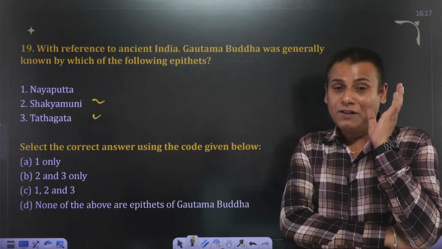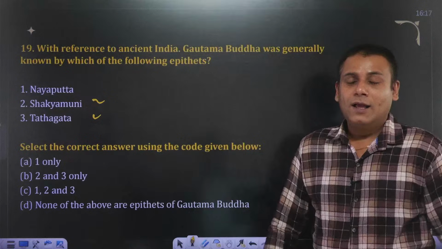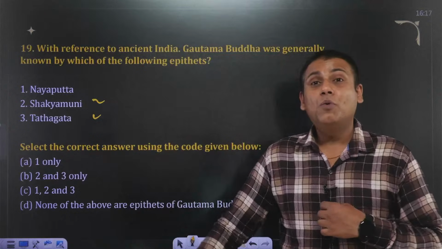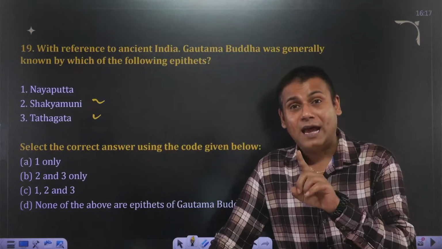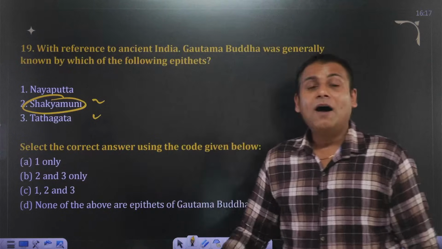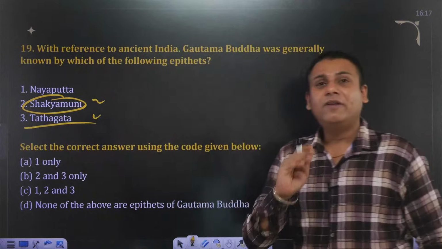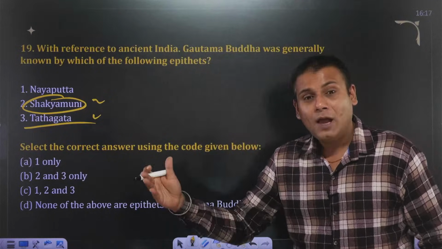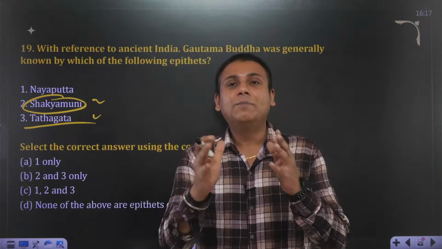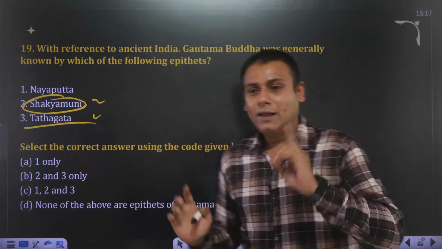Perfect. Himvarsha has given the perfect answer, followed by Nitesh. As discussed previously, Siddharth's father's name was Shuddhodhan, and he was the head of the Sakya clan. So Buddha was also referred to as Sakyamuni. And after attaining Nirvana, it is said that he was also referred to as Tathagat. Tathagat basically means pathfinder of truth. And UPSC has directly asked a question, what is Tathagat? So Tathagat basically means pathfinder of truth. Is that clear? Let's move ahead.